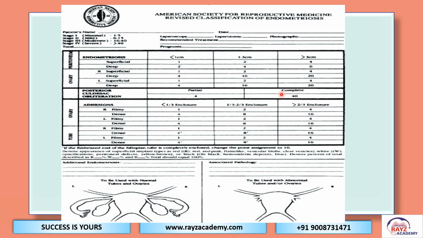If it is completely obliterated, it is given 40 here, so it is in stage 4. That depends on the flimsy or dense adhesions, endometrioma cysts, and lesions. These will be given the score accordingly. And here is the picture which can be filled after the surgery.